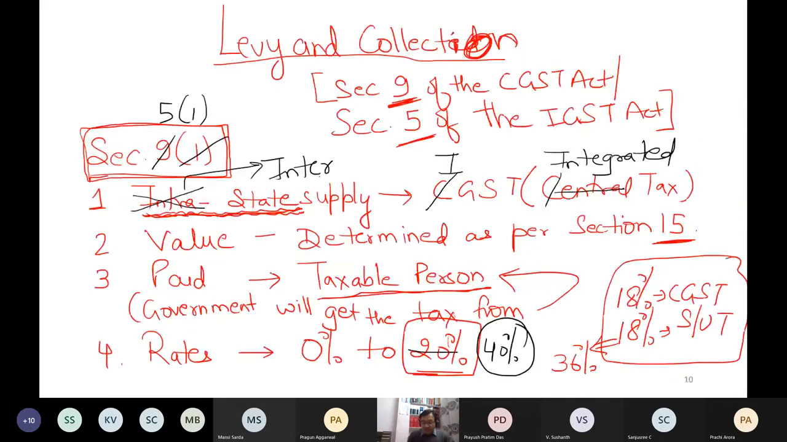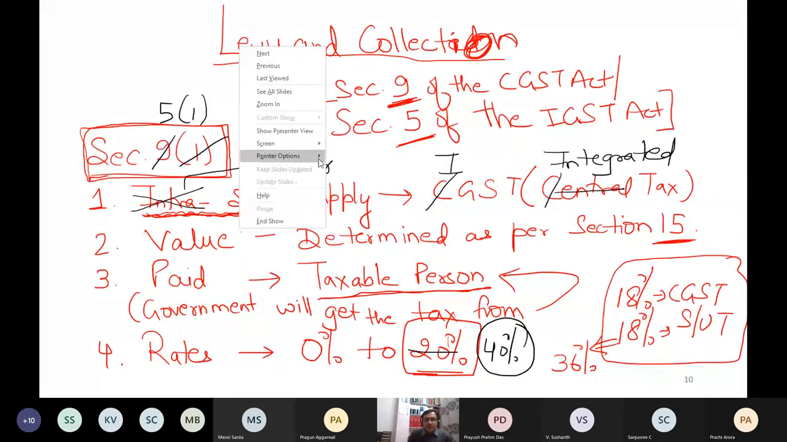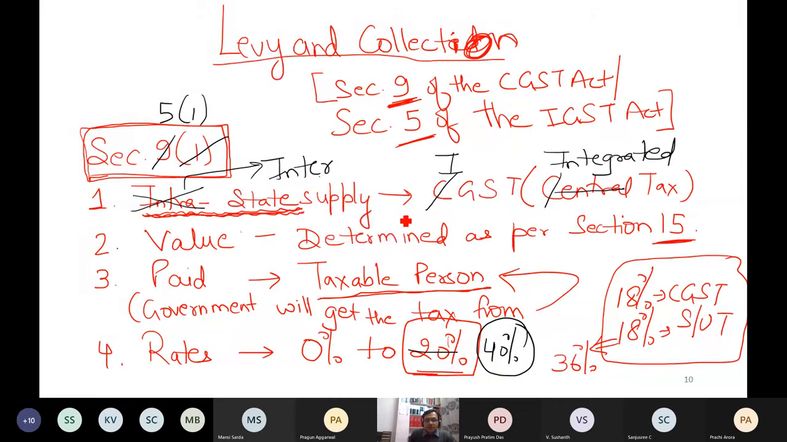Oh, one point was left. On which product is there no GST? Alcoholic liquor for human consumption. So one thing was left. Alcoholic liquor for human consumption. This is how you simplify when you read yourself. Except this product, all the products or services in intra are subject to GST, provided those are goods or services. I hope the point is clear.